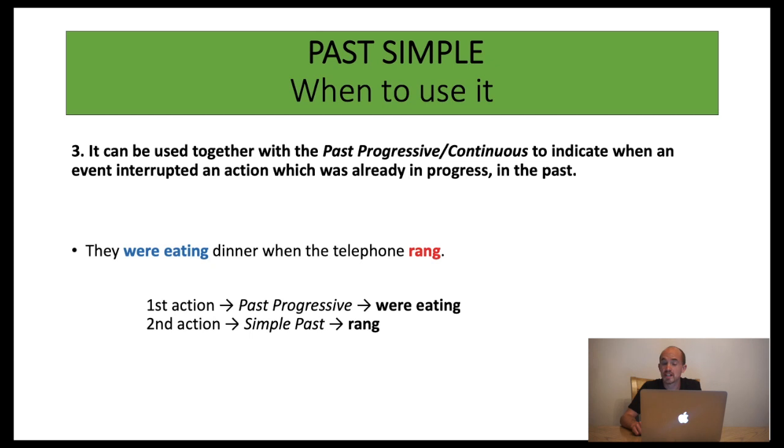Equally, it can be used together with the past progressive or continuous to indicate when an event interrupted an action which was already in progress in the past. For example, they were eating dinner when the telephone rang. The first action, the past progressive, they were eating. The second action, or the event which interrupted the action, using the simple past, the telephone rang.